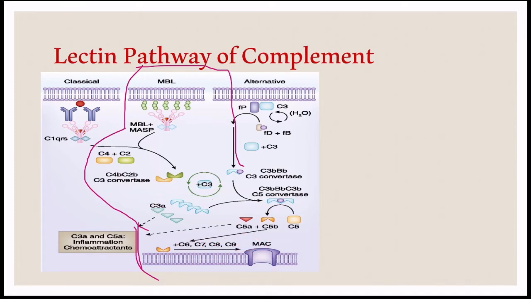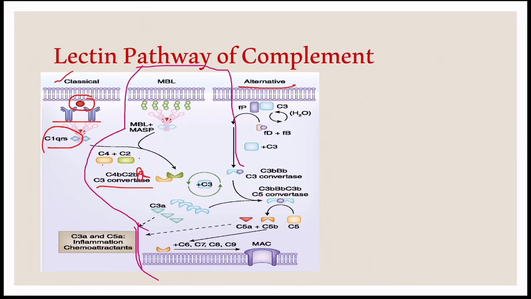In the picture, the three pathways are given. In the classical pathway, antibodies bind to the antigens, and in turn the C1 complex binds to this antigen antibody complex, followed by the cleavage of C4 and C2, leading to the formation of C3 convertase. In the alternative pathway, it is not C4b and C2a.